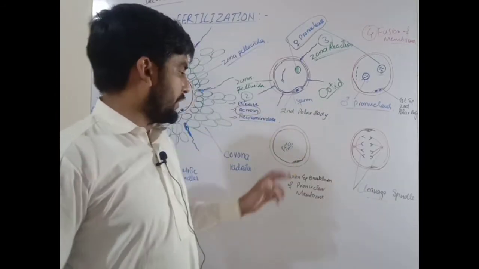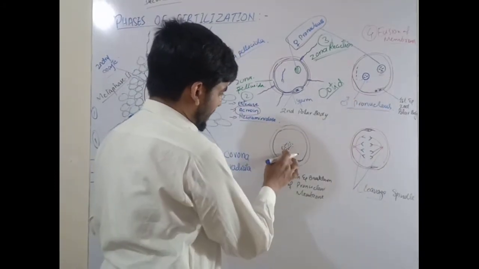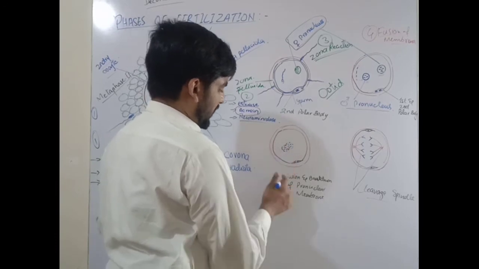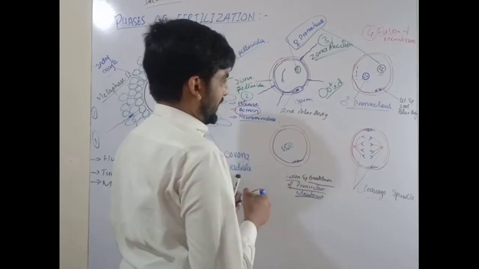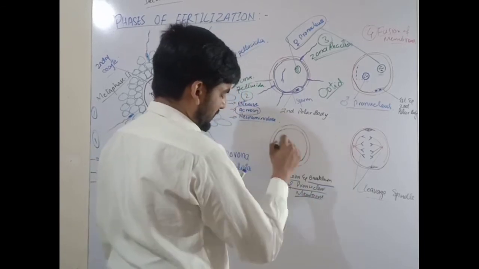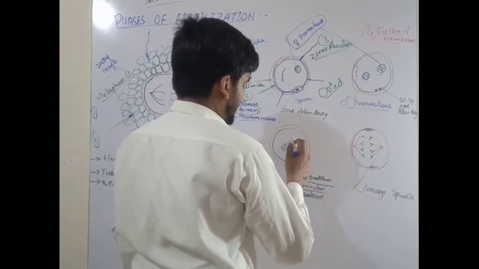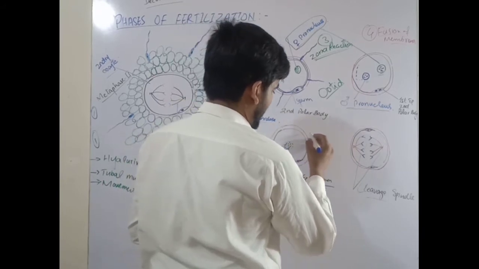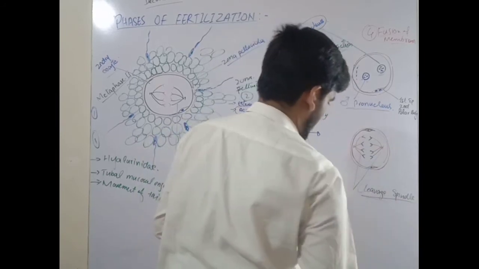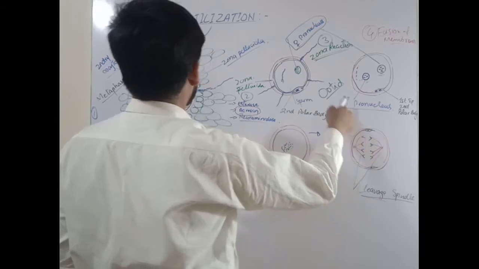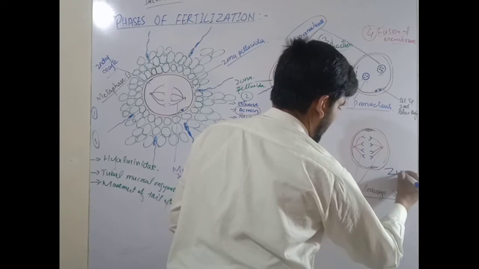Now in the otid, the two pronuclei come towards each other and start fusing with each other, and also the breakdown of the pronuclear membrane occurs. They will form a zygote nucleus. Whenever the zygote nucleus is formed, it moves into a decondensed stage, and in the decondensed stage the mitotic spindle, the cleavage spindle, forms, because at this stage the fertilization has ended and the zygote is formed. This is the zygote.